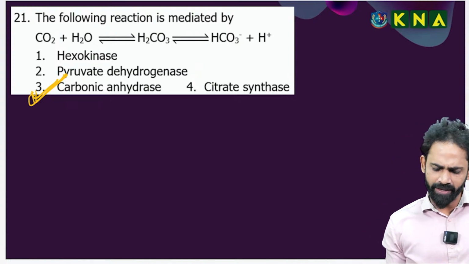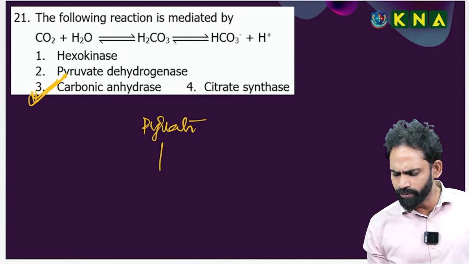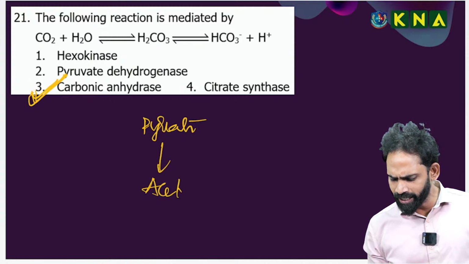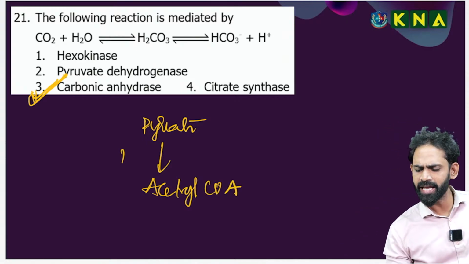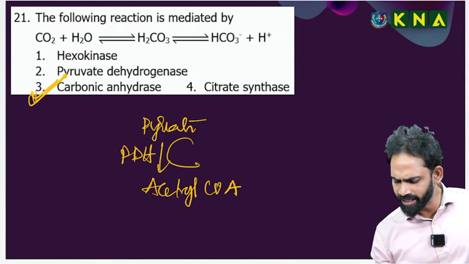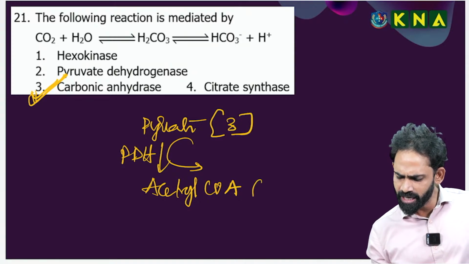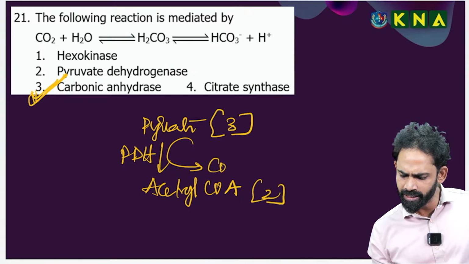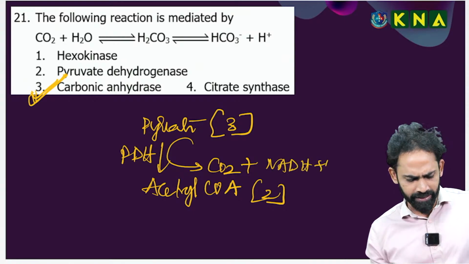This I am telling: pyruvate dehydrogenase converts pyruvate to acetyl CoA. This reaction is mediated by pyruvate dehydrogenase. Each pyruvate contains 3 carbons, acetyl CoA contains 2 carbons. There is a release of carbon dioxide and also a release of NADH plus H plus.